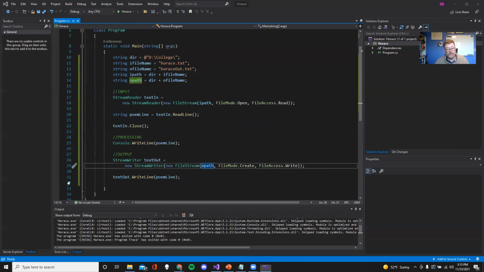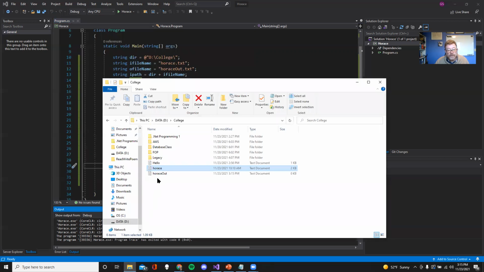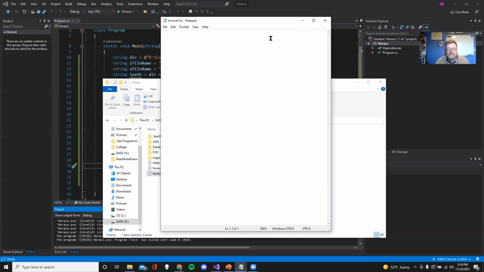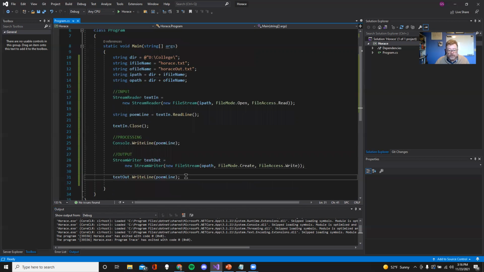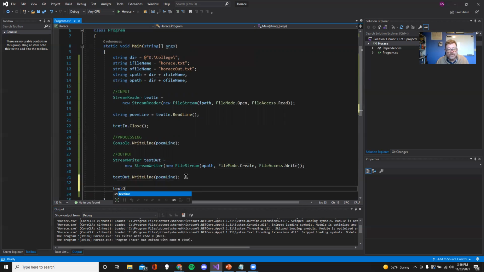Okay, everything looks great. If I go out to the directory and look, there's Horace out. It doesn't have anything in it, because guess what I forgot to do? Did not close. So let's make sure we close when we're done. Text out dot close. All right, I think now we're going to be good, right? Text out, yeah, okay, good.